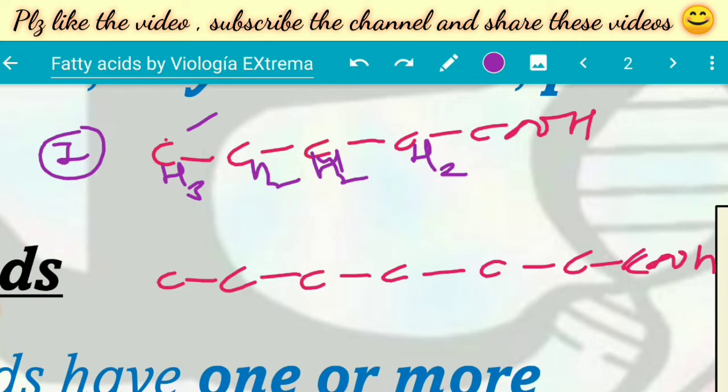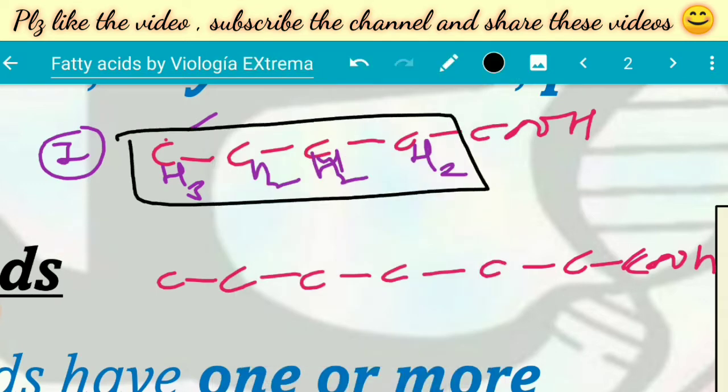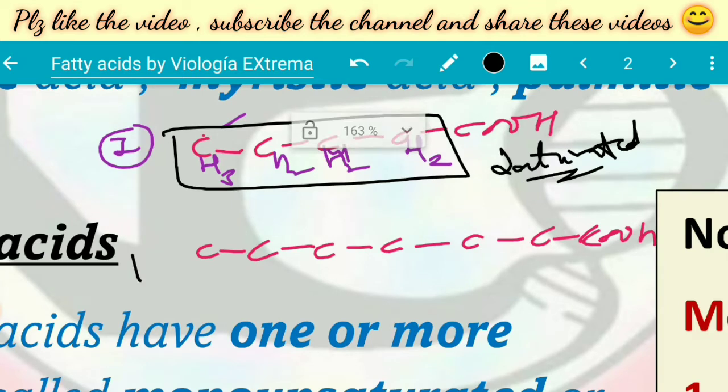So in the first case, all the bonds in the hydrocarbon chain are single bonds. Those fatty acids which have single bonds in the hydrocarbon chain are called saturated fatty acids. Now take a second case: those fatty acids which have double bonds in the hydrocarbon chain.